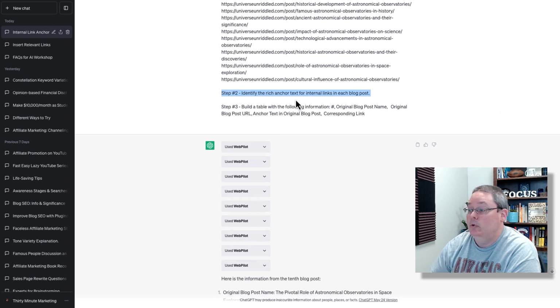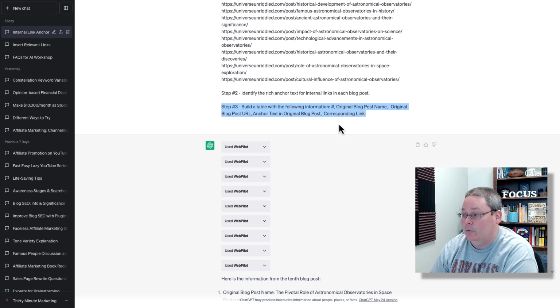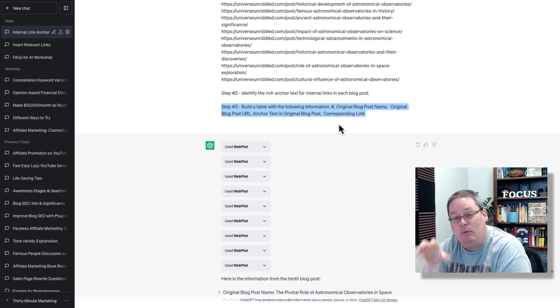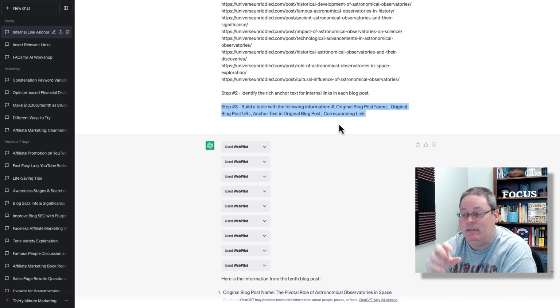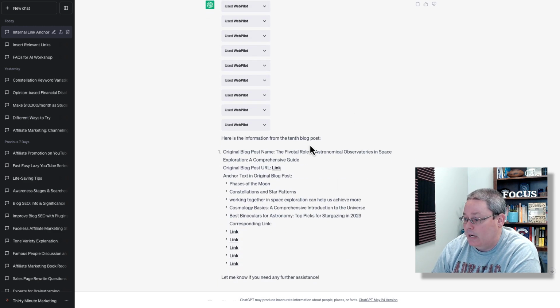And then I wanted to do step number 2, identify the rich anchor text for the internal links in each blog post, and then give it the final step, step 3, build a table with the following information so I can add to my blog post tracker where I'm tracking these internal links. WebPilot kicks off, and then it gives me this information here.